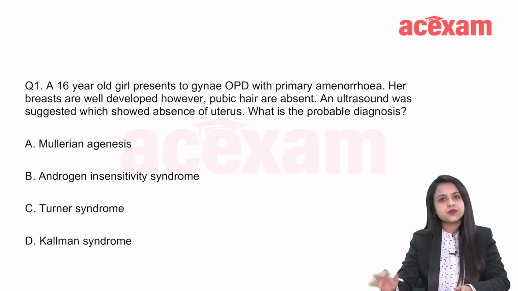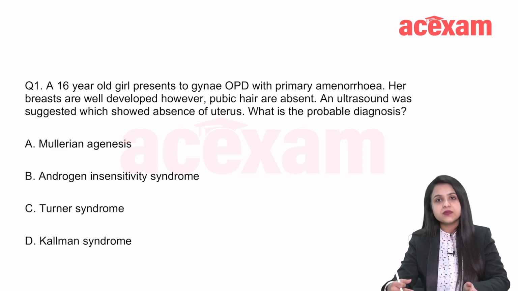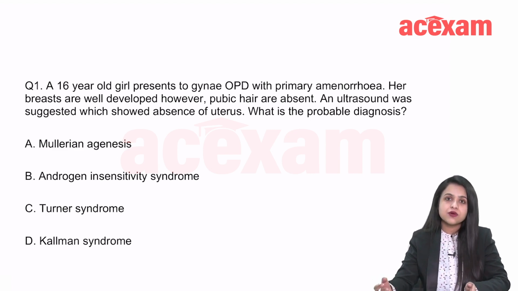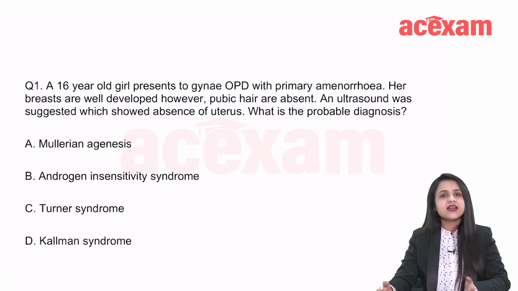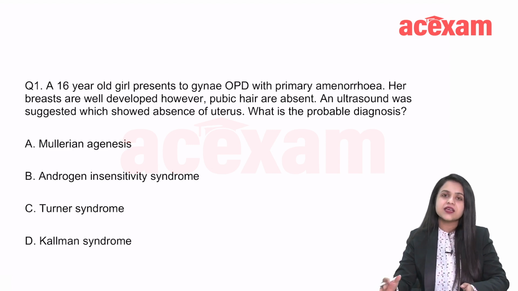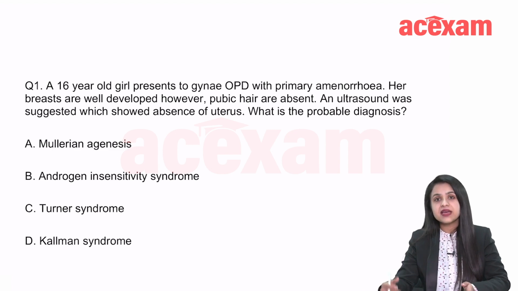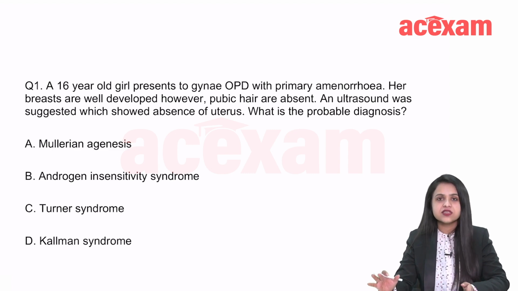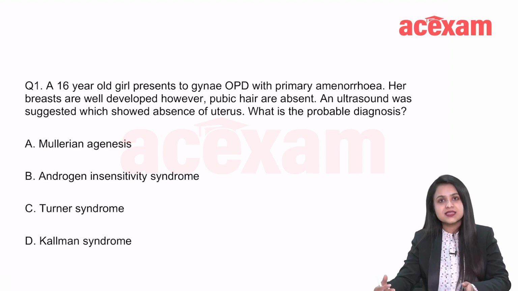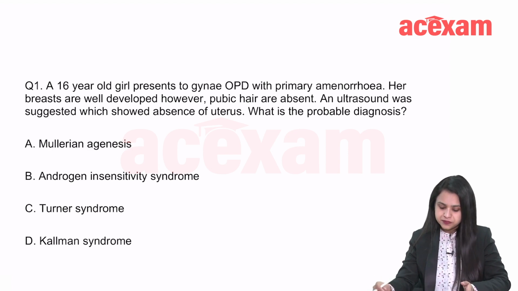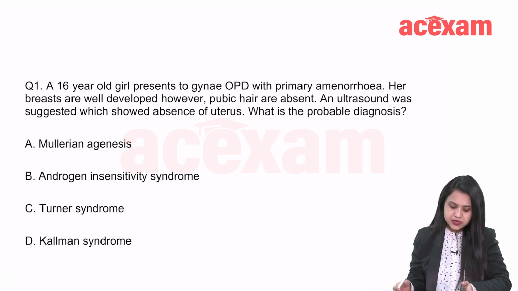First of all, you should know what is primary amenorrhea. It is when a girl is 14 years of age and has not yet attained menarche in the absence of secondary sexual characters. And if secondary sexual characters are present, then we give her 2 more years for menarche to be attained, and that is the year 16. So by the age of 14, if she has not attained menarche and not even secondary sexual characters, or by 16 if she has not attained menarche in presence of secondary sexual characters.